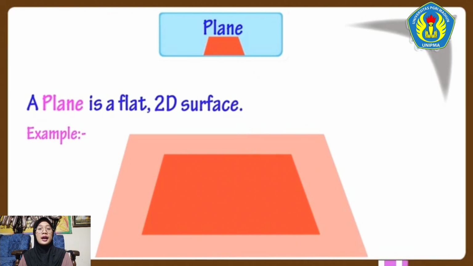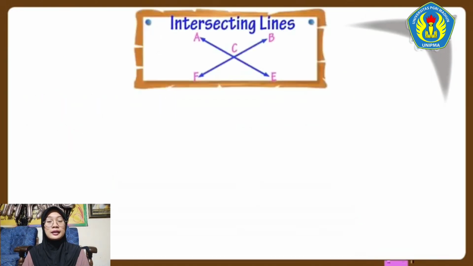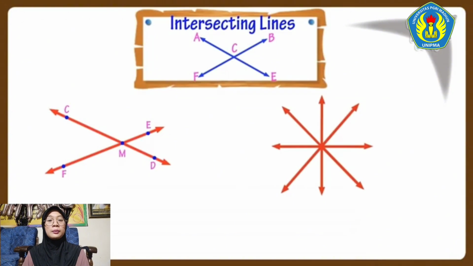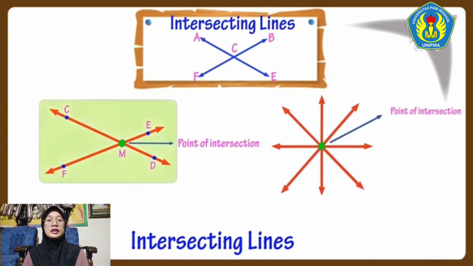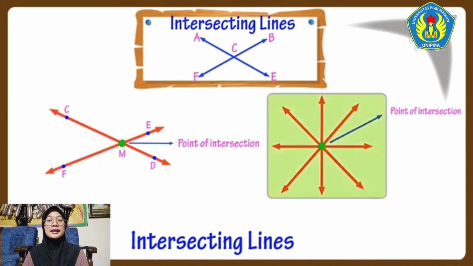Now, let's see what are intersecting lines. Two or more lines that meet at a point are called intersecting lines. And the point at which the lines meet is called the point of intersection. Here, this is the point of intersection of these two lines, and here this is the point of intersection of all these lines. Here the two lines CD and EF are intersecting at point M.